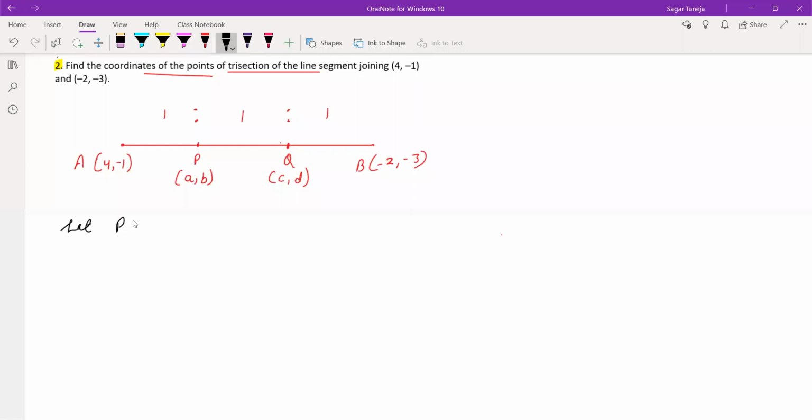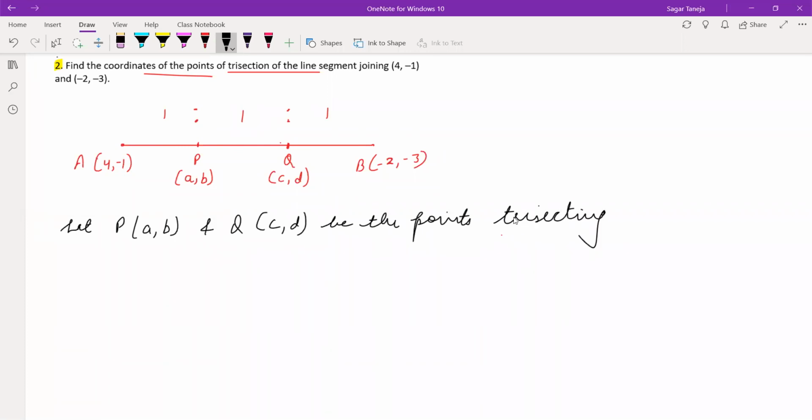Let P (A, B) and Q (C, D) be the points trisecting the join of A and B. So the line AB is trisected by the 2 points P and Q. So we have to calculate now the coordinates of P and Q.